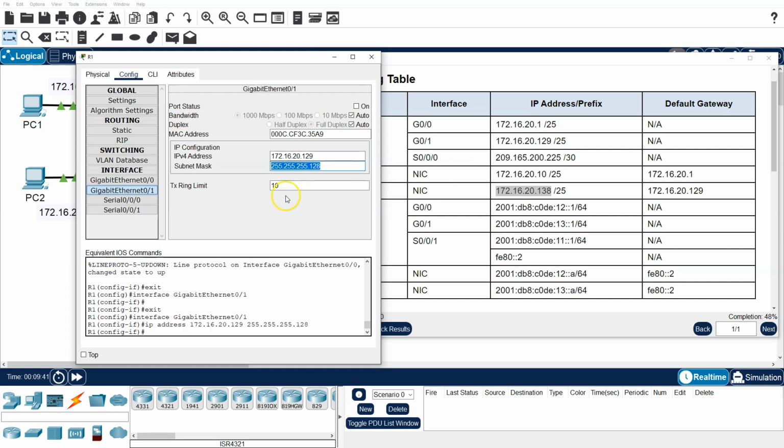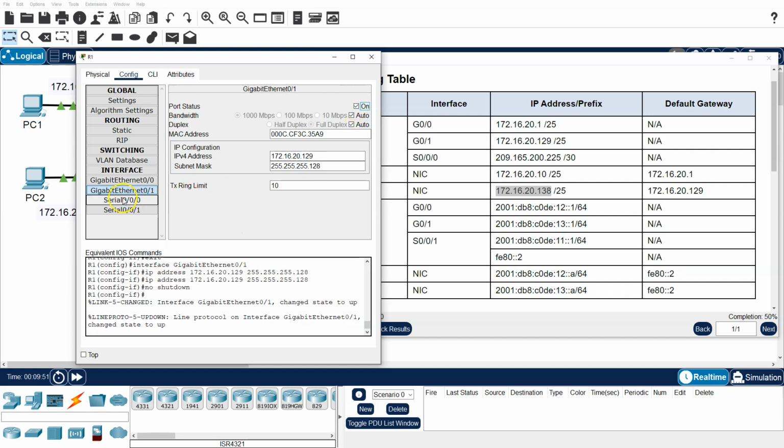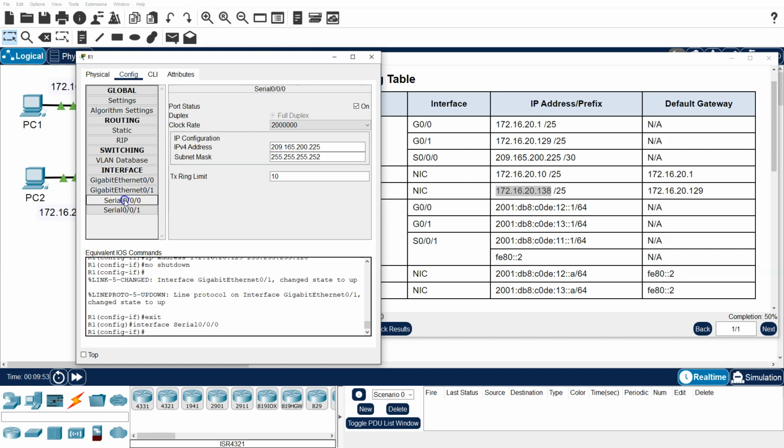It gave us the right subnet mask because it realizes that this one's already using the other half of that range. And we'll turn it on as well. Let's go to the serial port. The serial port has already been configured, so we don't need to do anything there. Let's go ahead and close this.